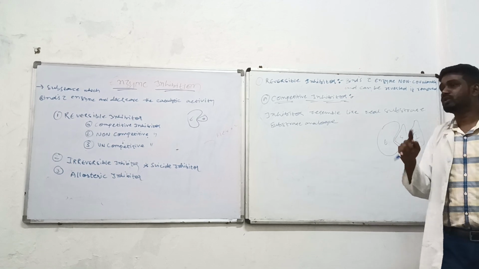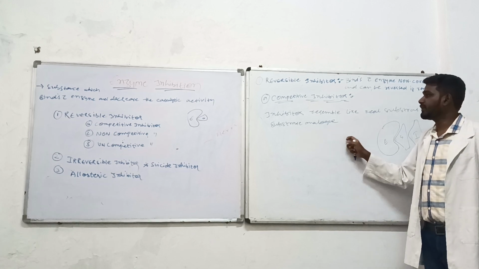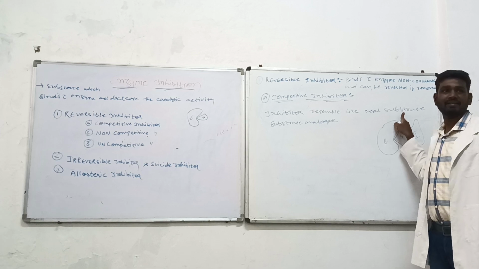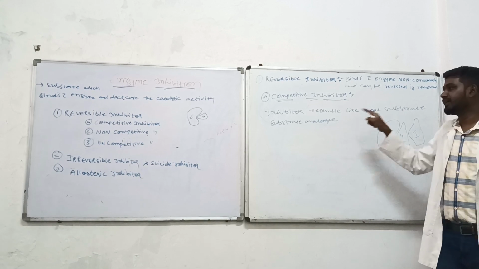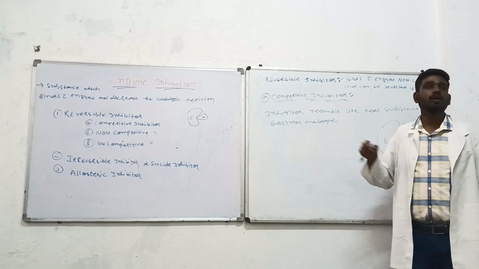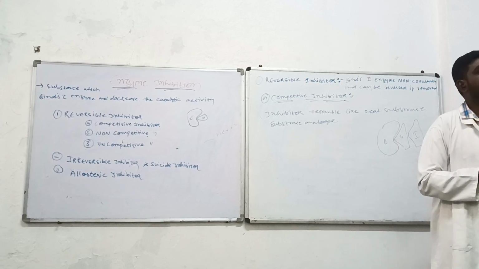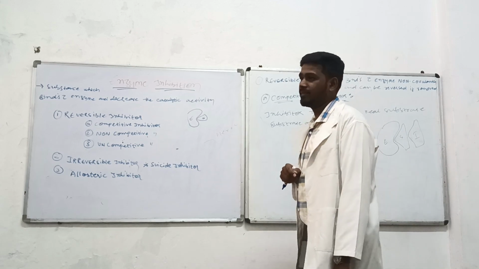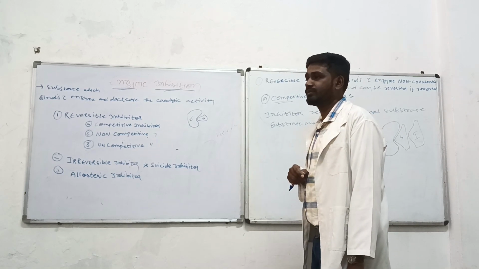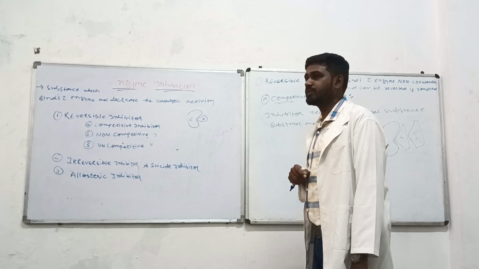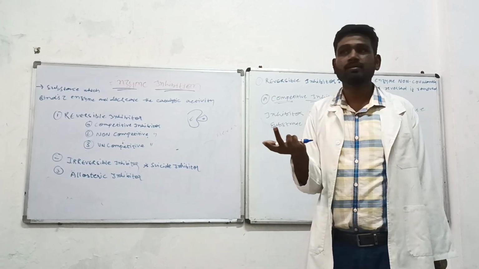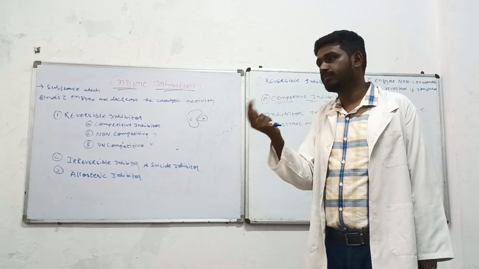So what I want to say here is that in a competitive inhibitor, the inhibitor resembles a real substrate, and they have given it the name substrate analog. Now what they will do is come and bind with the enzyme and inhibit the action. सबस्ट्रेट आने से पहले इनहिबिटर आ गया, एंजाइम खाली नहीं है, सबस्ट्रेट ऐसे फिर रहा, तो there will be no reaction.